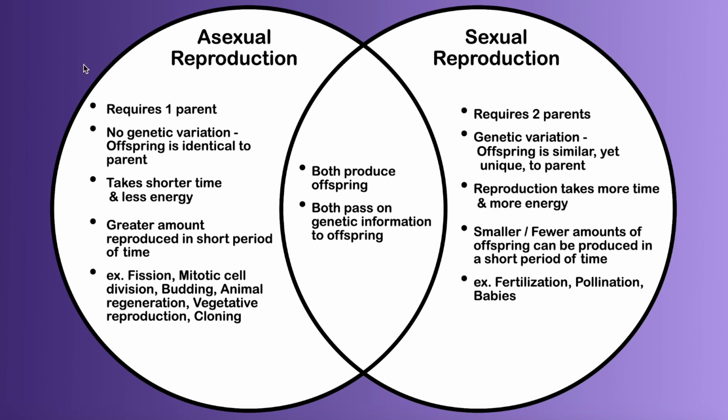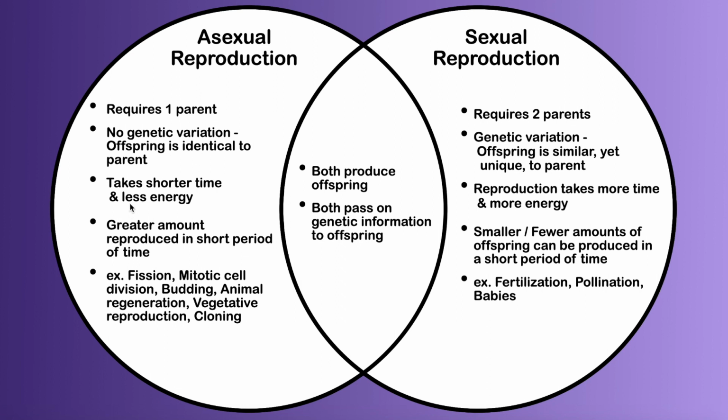We talked about before, asexual reproduction requires only one parent, where sexual reproduction requires two. There's no genetic variation in asexual reproduction. The offspring is identical to the parent. In sexual reproduction, there is genetic variation. The offspring is similar yet unique to the parent.